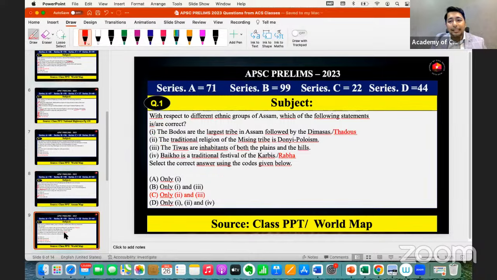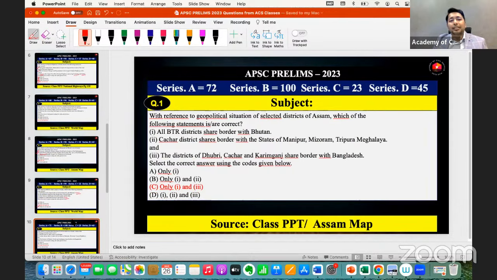Fine. Next, we can see here, with respect to different ethnic groups, as I told you about the social and human geography, we have to discuss the tribes, all the tribes which are available in the Northeast. These are available everywhere in any sources. So here statement 1 is wrong, because Boro is not the largest tribe, rather Thados is the largest tribe in Assam. Then Baikho is a traditional festival not of the Karbis, but of the Rabha community. So the correct statements are only 2 and 3. So we can give the right answer as 2 and 3, right?